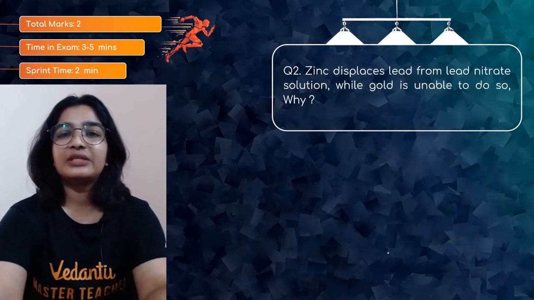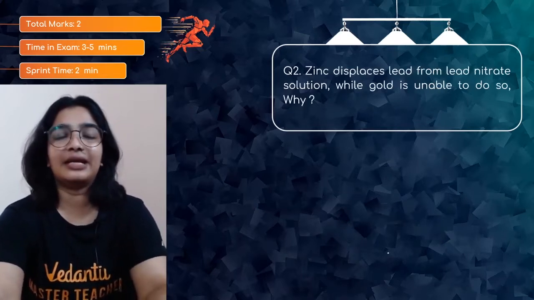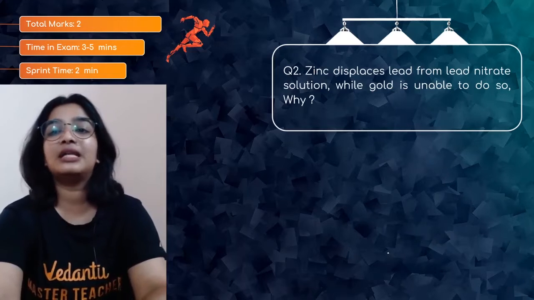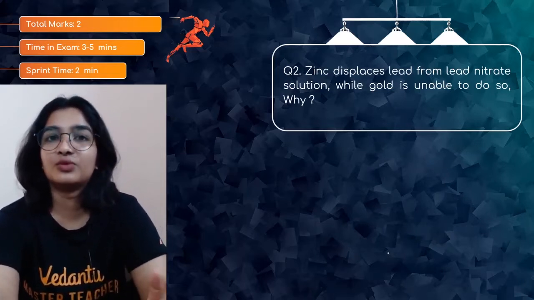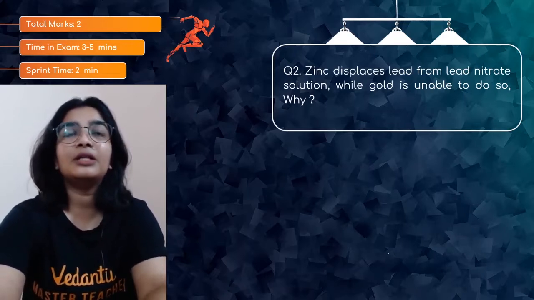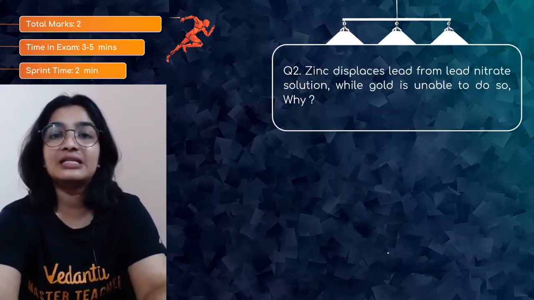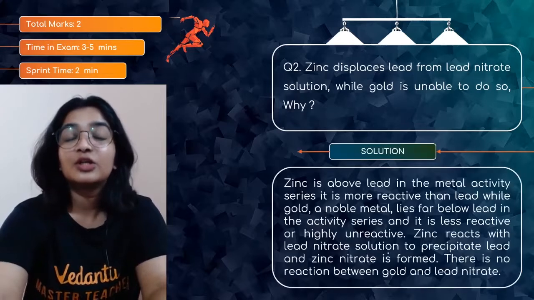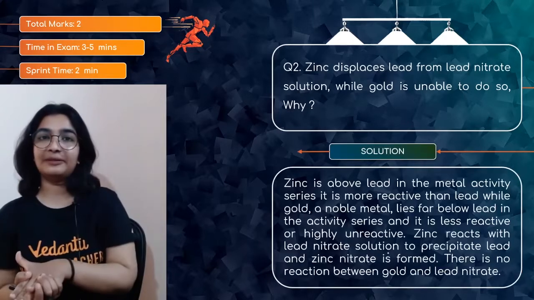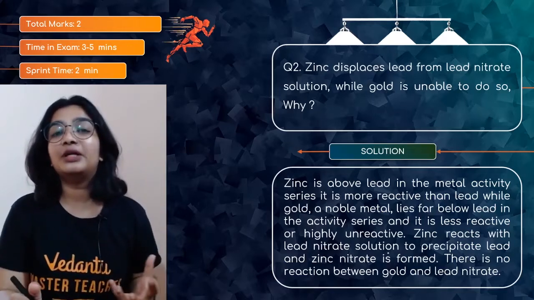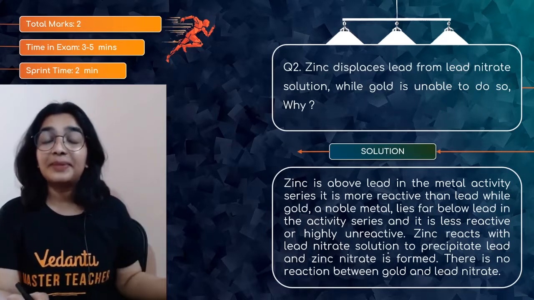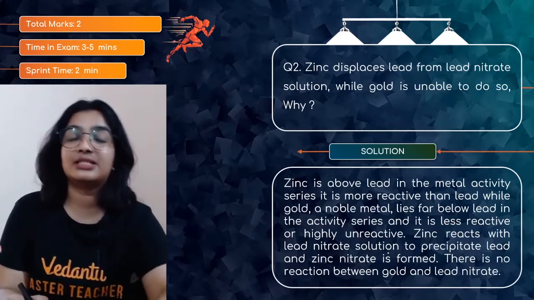Question number 2. Zinc displaces lead from lead nitrate, while gold is unable to do so, because this is dependent on the reactivities of those metals. If you try to remember the reactivity series, where is lead and where is gold placed? Gold is below lead, so it won't be able to displace lead from lead nitrate solution.